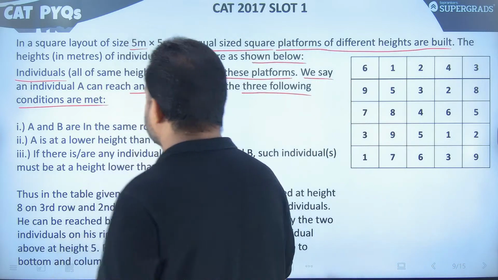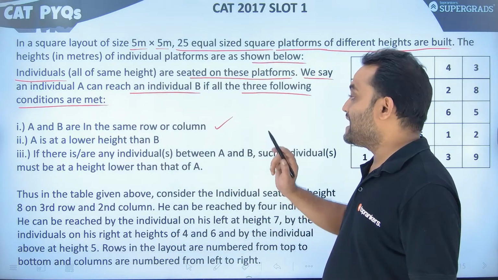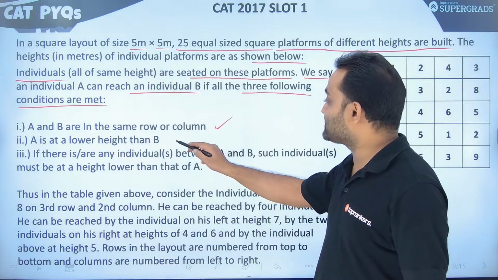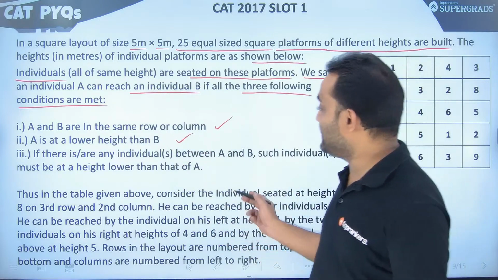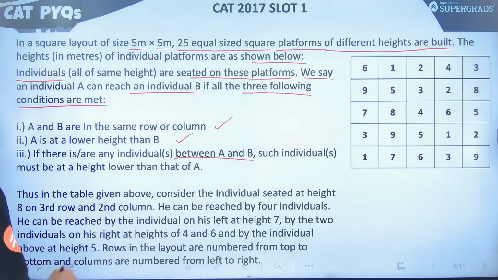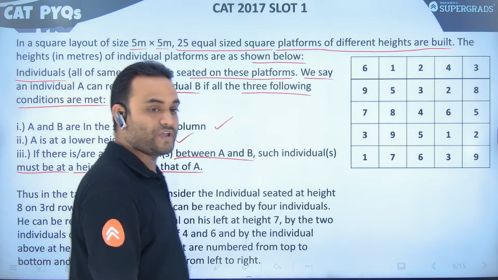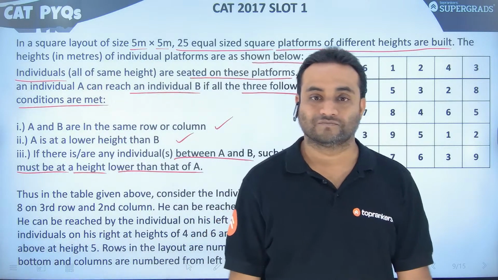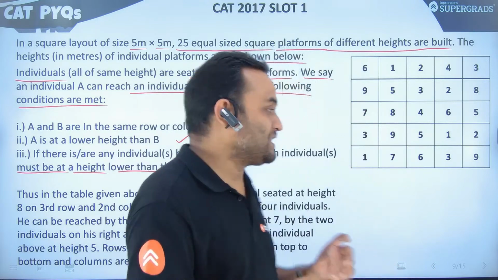So the conditions given are: A and B are in the same row or same column. A is at a lower height than B. If there is any individual between A and B, such individuals must be at a height lower than that of A. A little confusion is happening, but for this they have given an example.